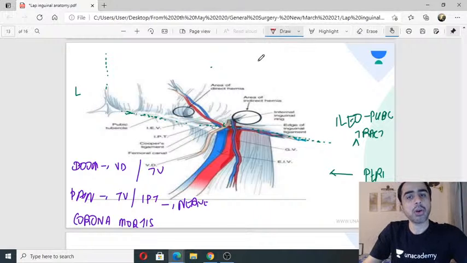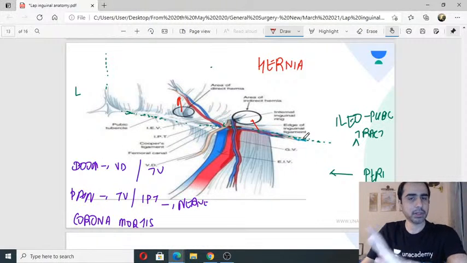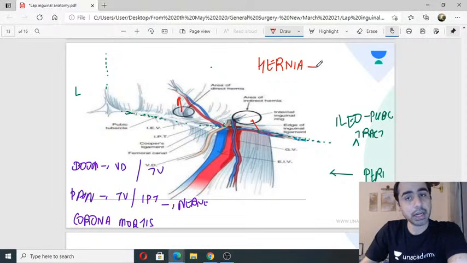Now, what all hernias do I treat by this approach? Once I have reduced the hernia, this hernia is reduced, this hernia is reduced, then I will place a mesh in this area. Okay, I put the mesh, end of the story. So what all hernias can I treat? I can treat direct hernia over here. I can treat indirect hernia.